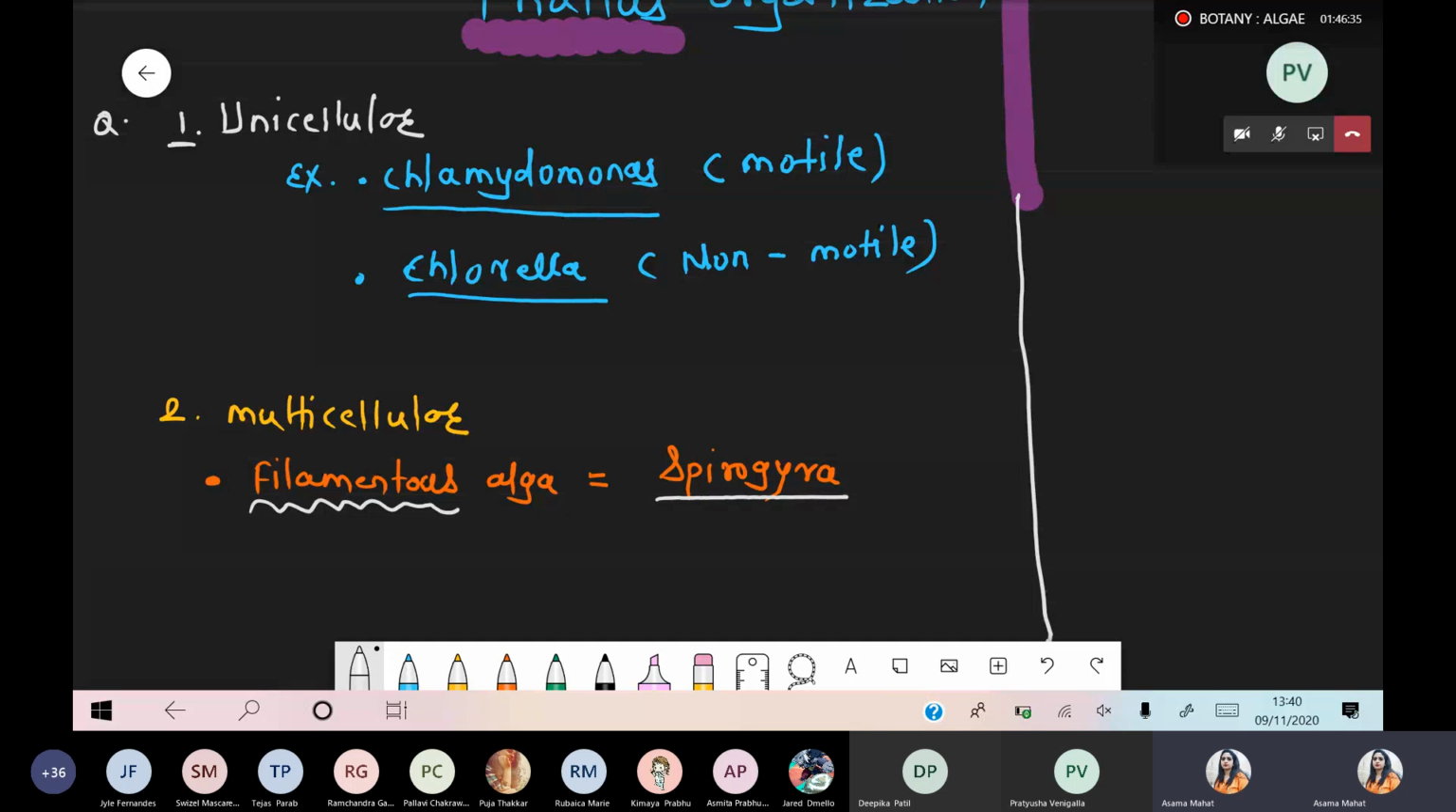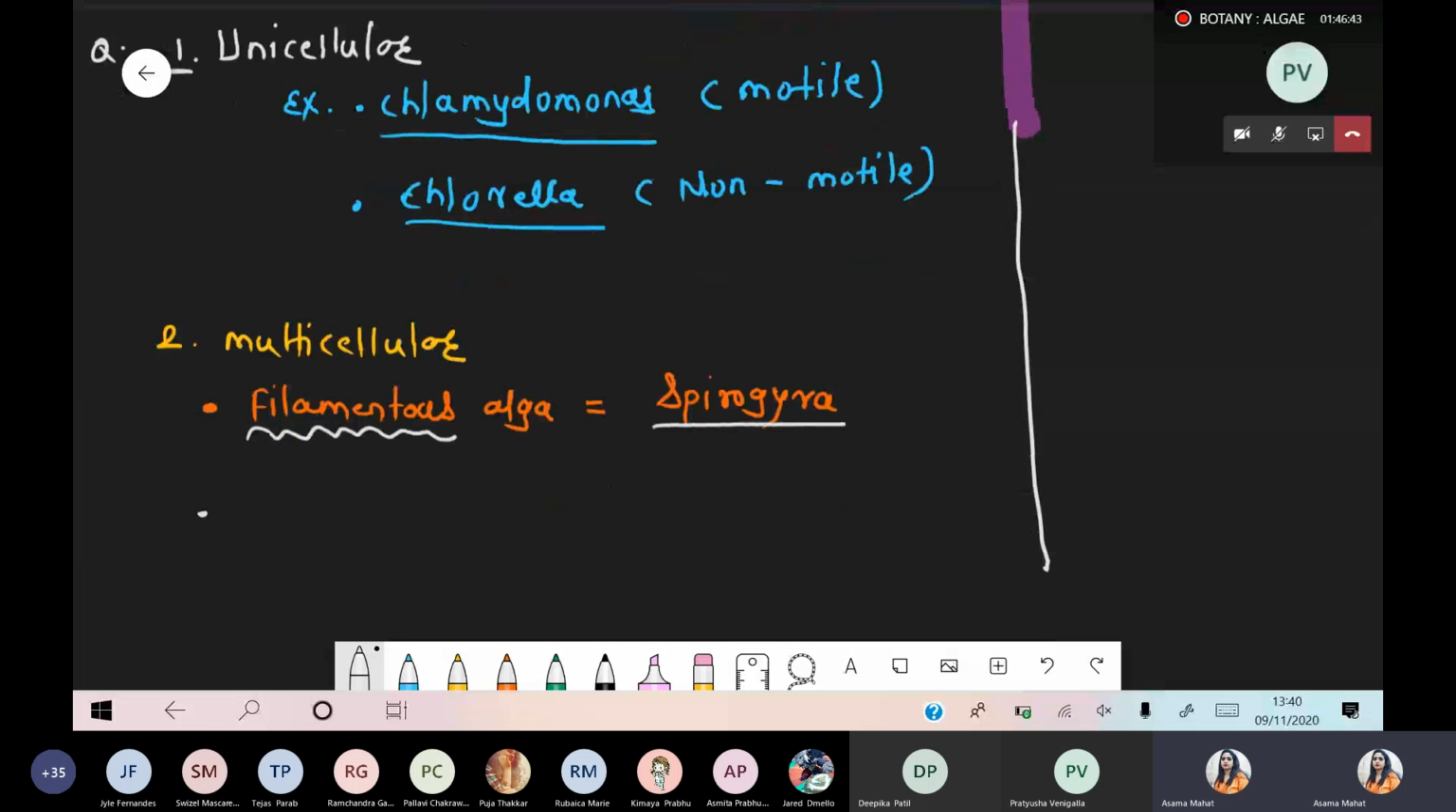Next point, whenever we are talking about the multicellular, there is a presence of colonial alga. Means they can form a colony. So we are talking about colonial alga. And under the colonial alga, we are taking the example Volvox. One question, Volvox basically is also called the rolling alga because these are motile multicellular green algae. Volvox is also called the rolling alga. Rolling, it is rolling.